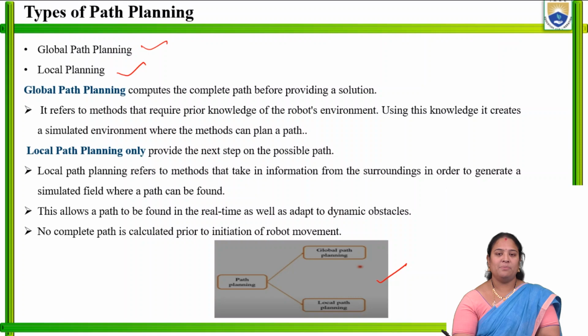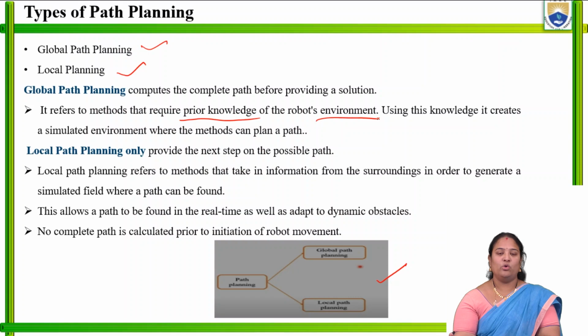In global path planning, the robot has to compute its complete path before it provides a solution, before it has a movement. That is, this particular type of method requires prior knowledge. As I've told you, it has to analyze. The robot has to have prior knowledge of its environment.